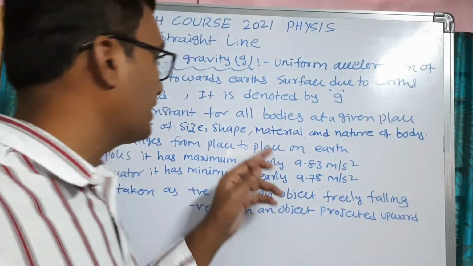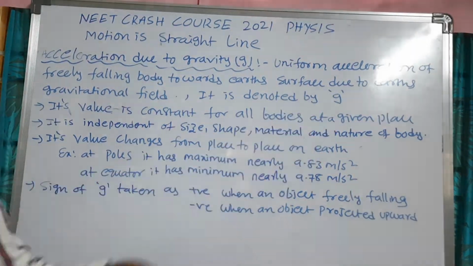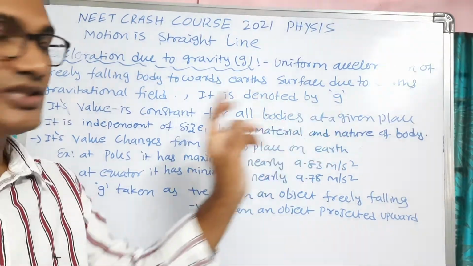Generally it is denoted with the letter small g. Always it is denoted with small g only.